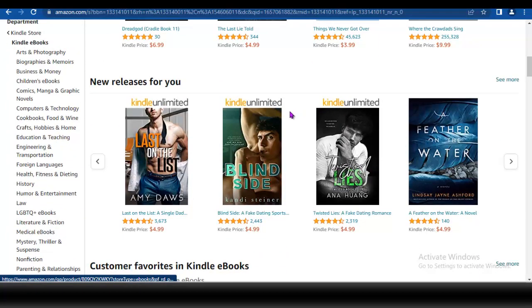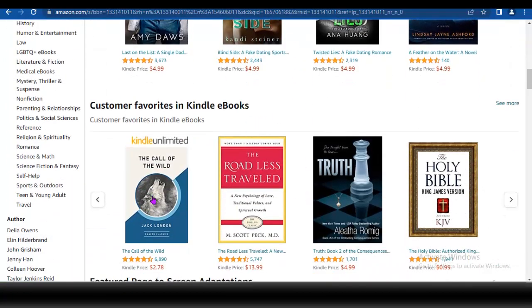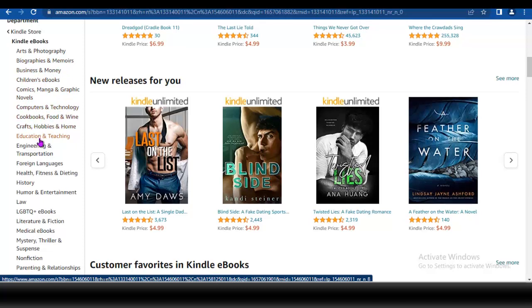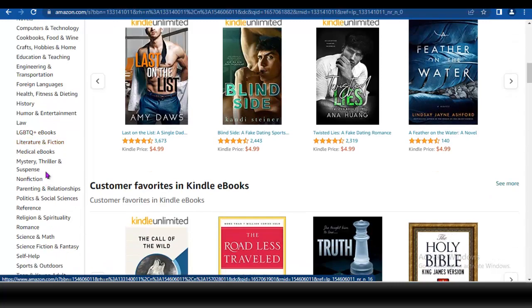So this is the book that I'm talking about. You can see all of these things, and there are different books. Once you come over to this place, you can see art and biography, biographies and memoirs, business and money, children's ebooks, comics, manga and graphic novels, computer, cookbooks, food and wine, crafts. All these are different books that people are publishing.